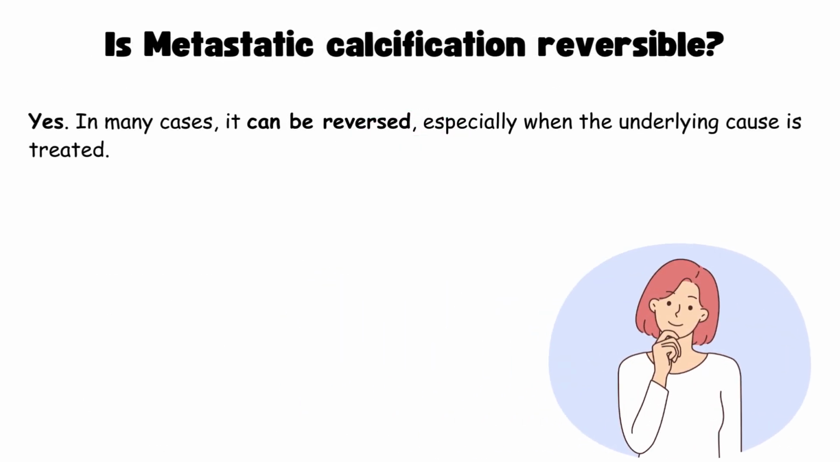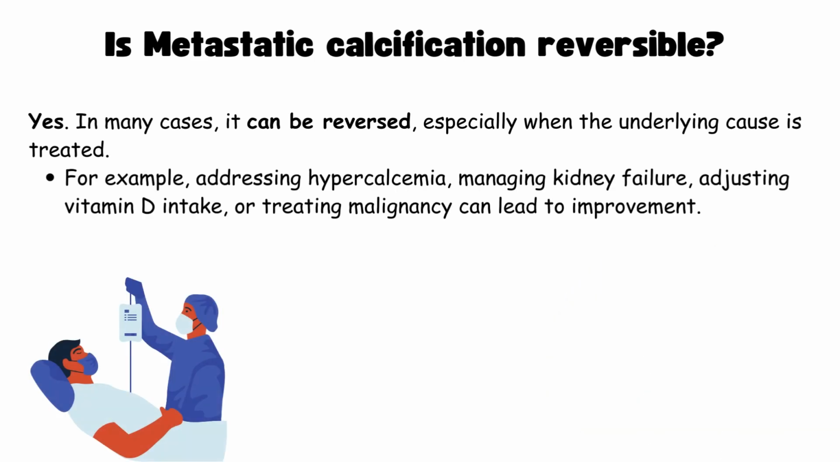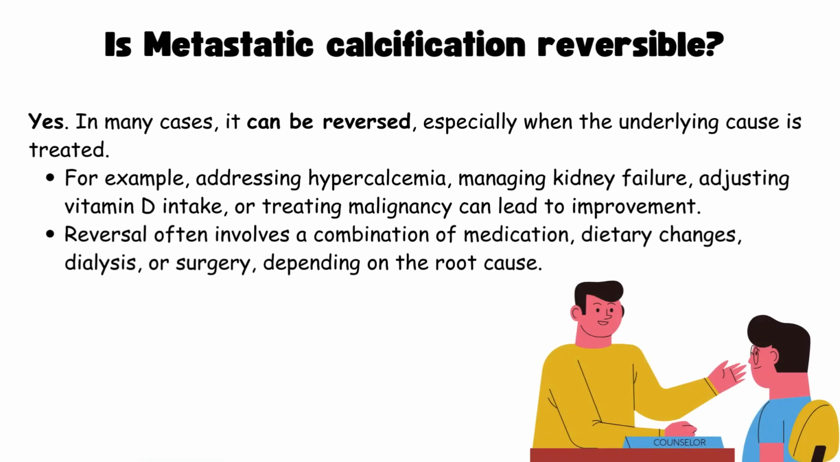Is metastatic calcification reversible? Yes. In many cases, it can be reversed, especially when the underlying cause is treated. For example, addressing hypercalcemia, managing kidney failure, adjusting vitamin D intake, or treating malignancy can lead to improvement. Reversal often involves a combination of medication, dietary changes, dialysis, or surgery, depending on the root cause.